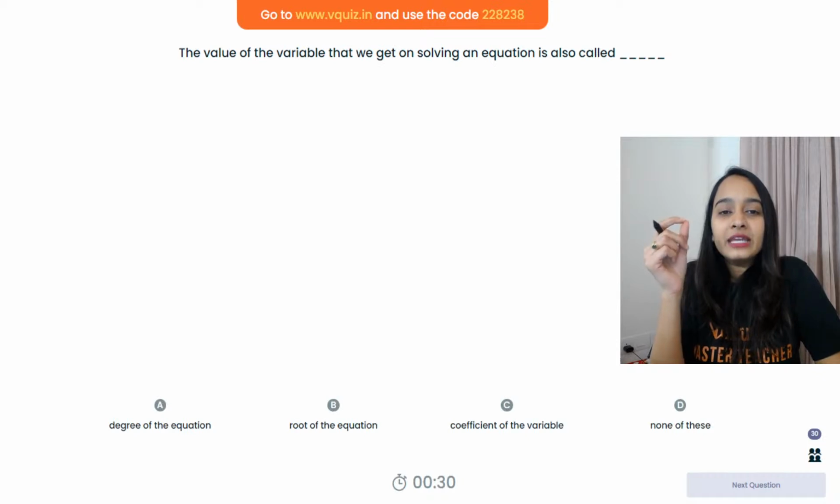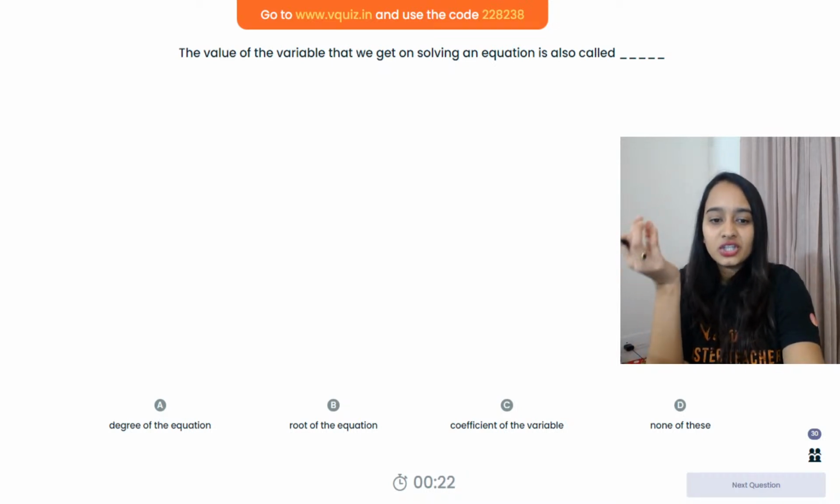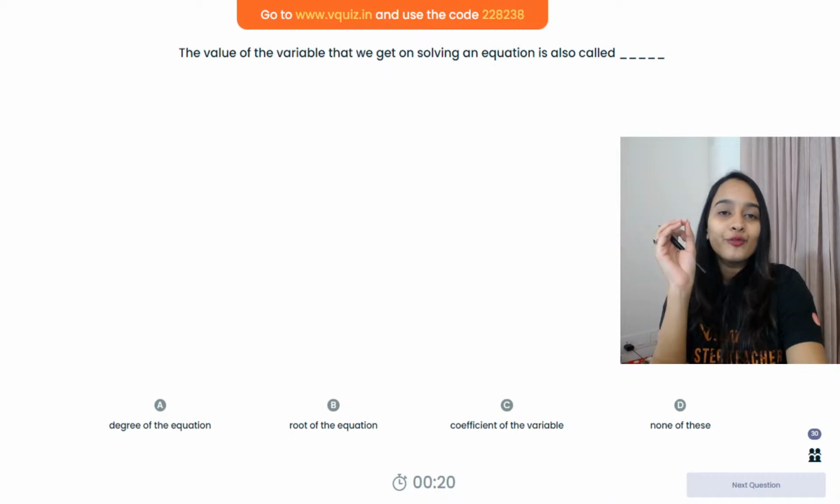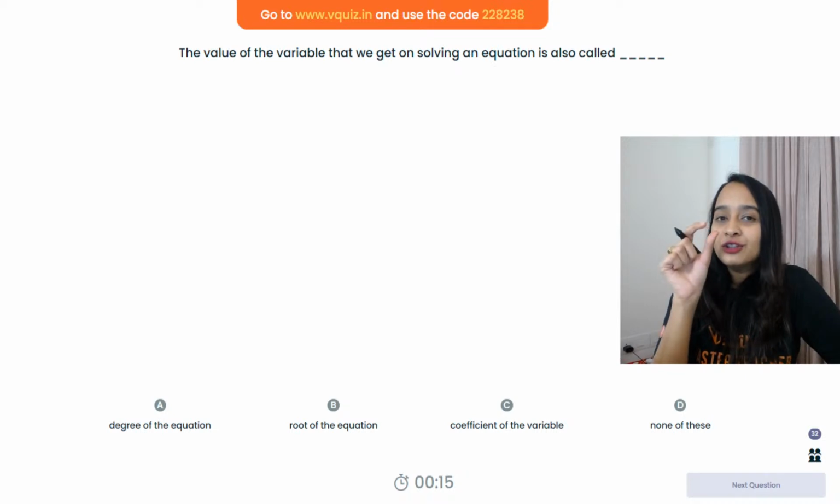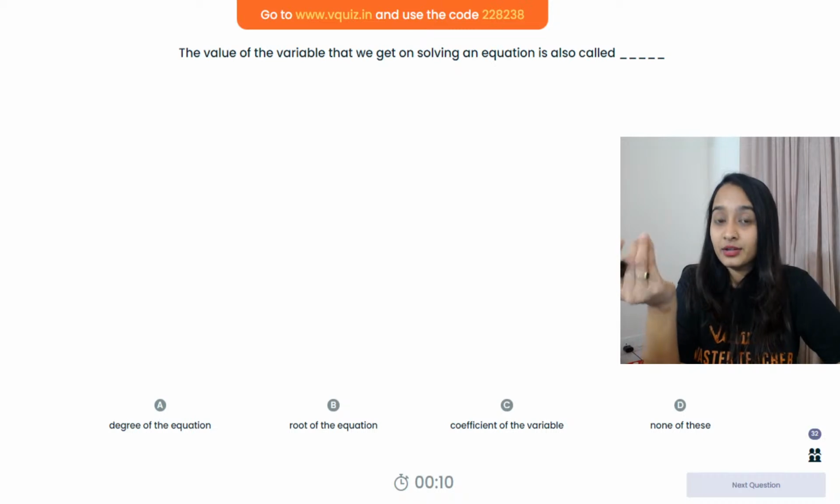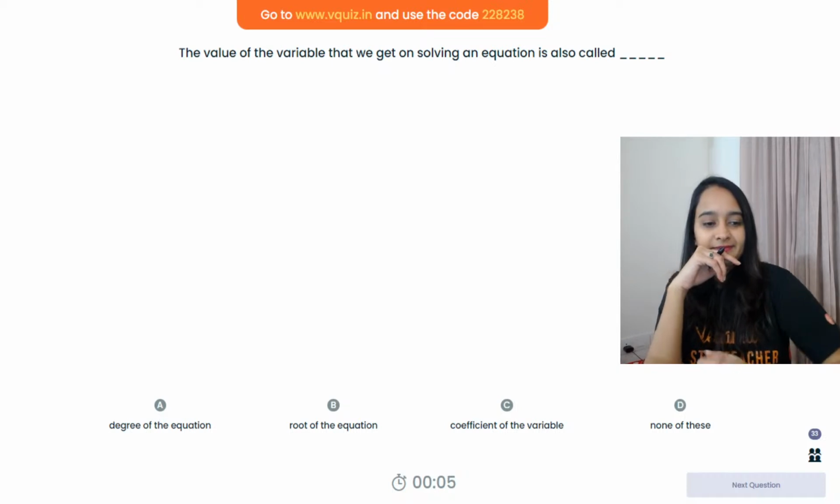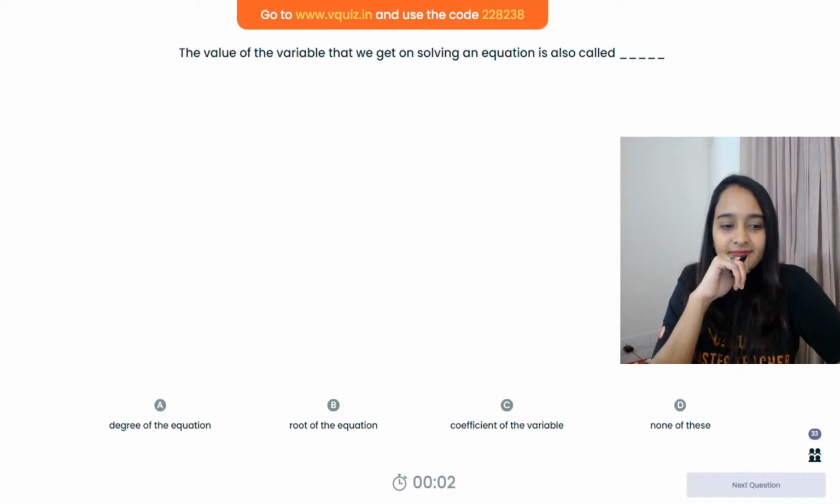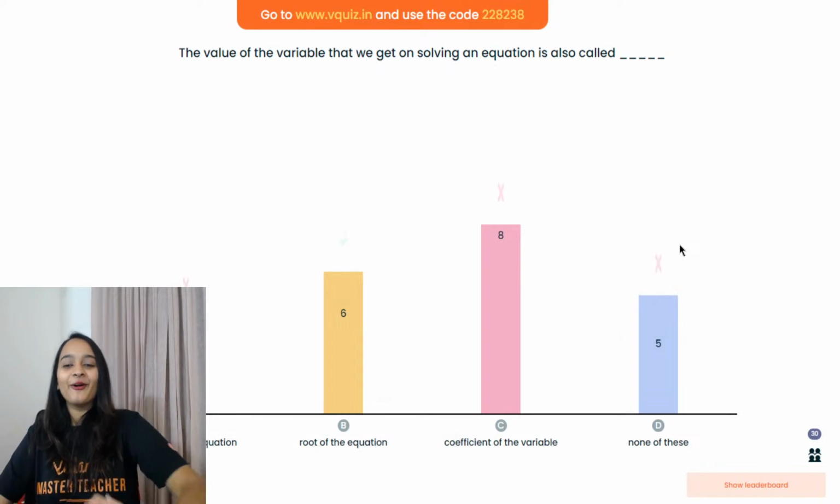The value of the variable that we get on solving an equation is also called as degree of the equation, root of the equation, coefficient of the variable, or none of these. We get a value for the variable, no? After solving the equation using transposing or balancing method. So what is that value also called as?